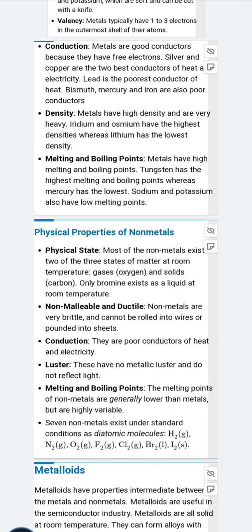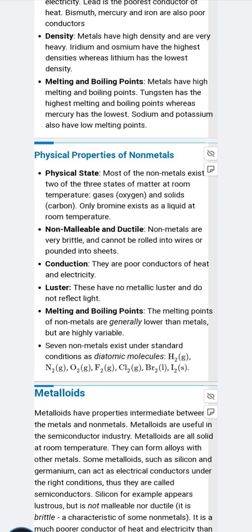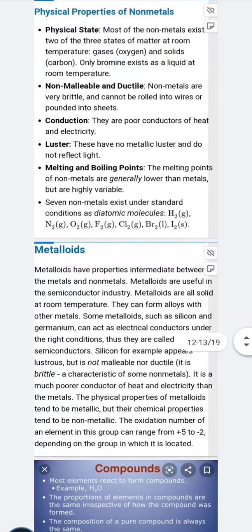They are non-malleable and non-ductile, poor conductors of heat and electricity, but here is also an exception, that is a form of carbon. Graphite is a good conductor of electricity. Non-metals have no luster, they do not reflect light. They are mostly gases in form, so they have lower melting points than metals.